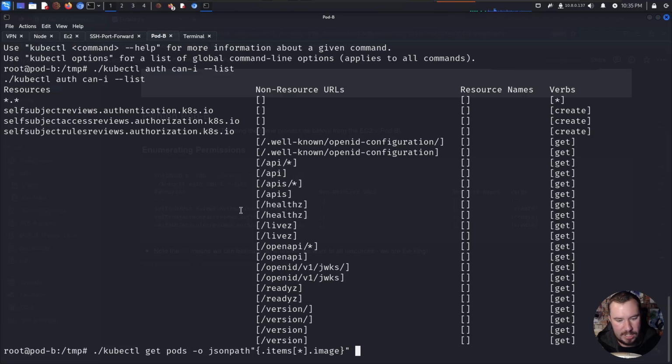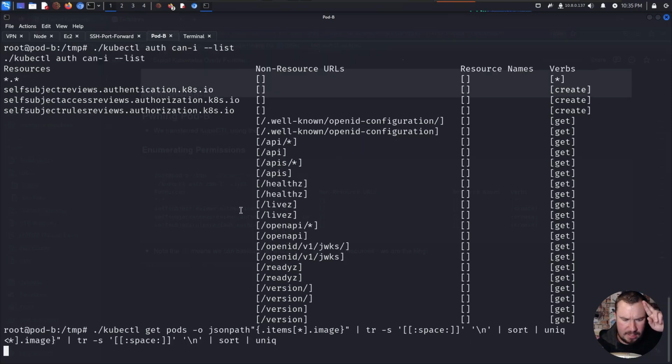We just want to see what images have been used for other containers so we know what images we might be able to use. We'll go ahead and just clear it up a little bit by transforming it, removing spaces, all those good things. I think my syntax is right so far. Remove any new lines. And then we want to sort it so we get it unique. I think my syntax is correct.